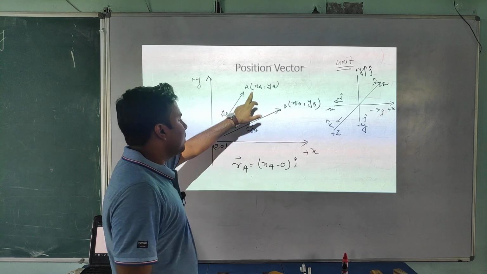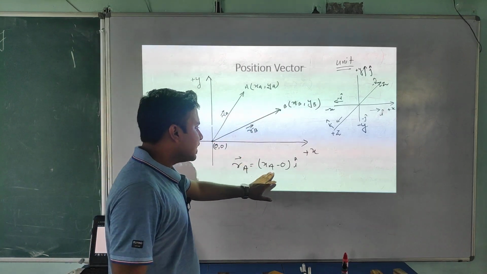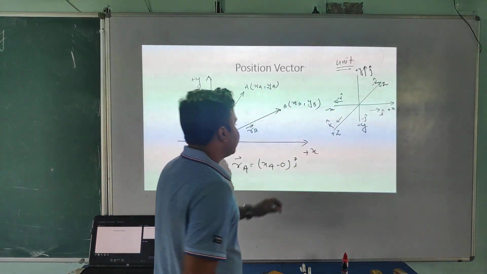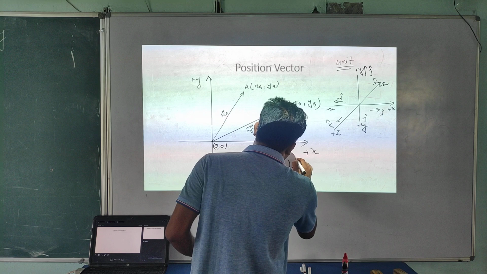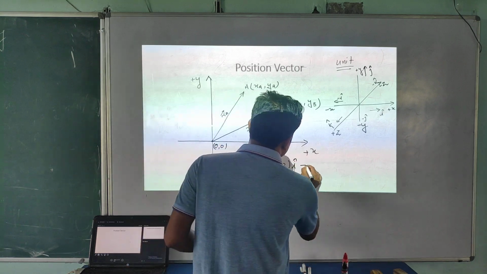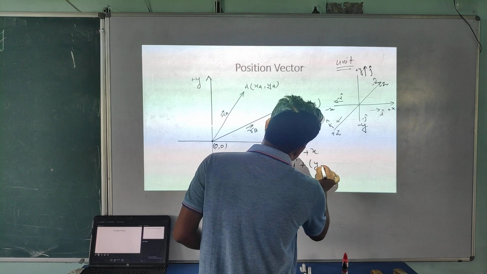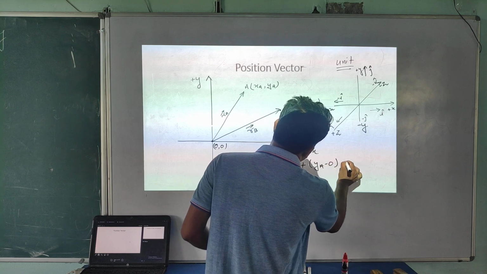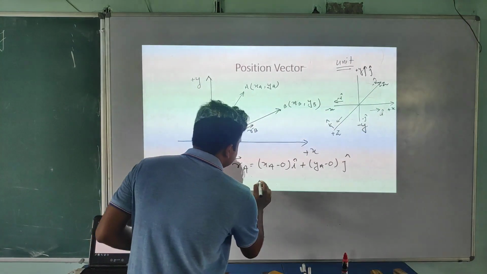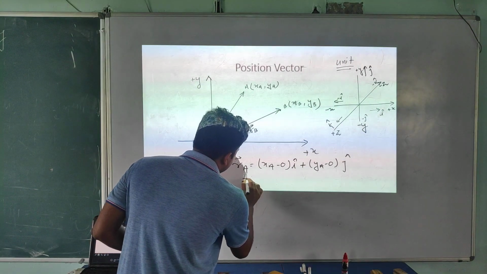Now here RA, position vector of A, we are writing. So xa minus 0 I cap, it is along the x axis, that's why, plus ya minus 0 j cap, something minus 0, something. So here what we can write?